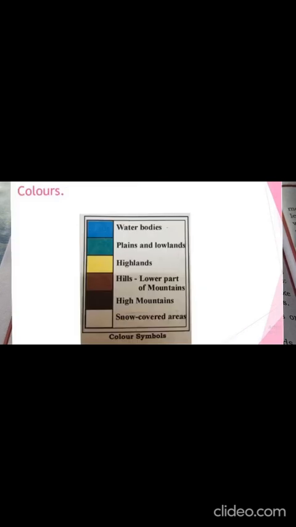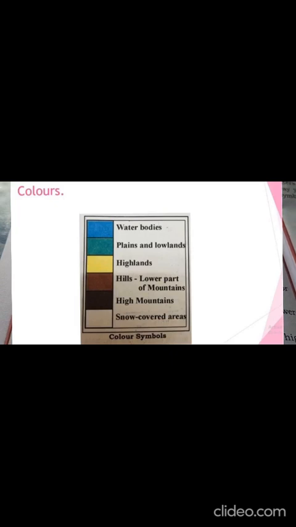Now we learn about geographical symbols. What are geographical symbols? A symbol is a sign that stands for an object, and the symbols used in maps are the same all over the world. The symbols give us a lot of information. Let us study now the importance of colors. When you look at the physical map, you can see different colors. These colors represent different physical features.